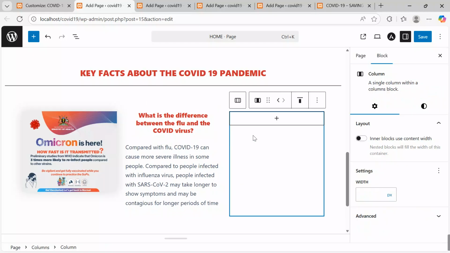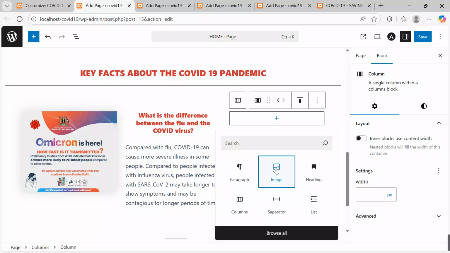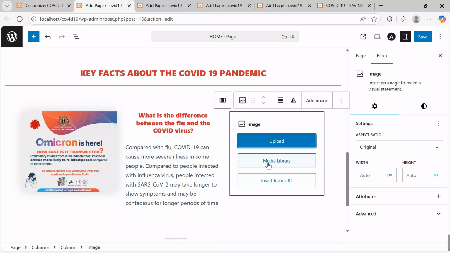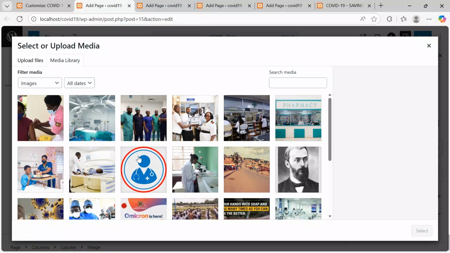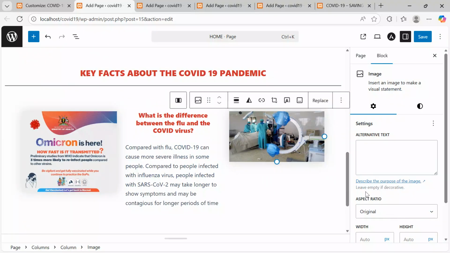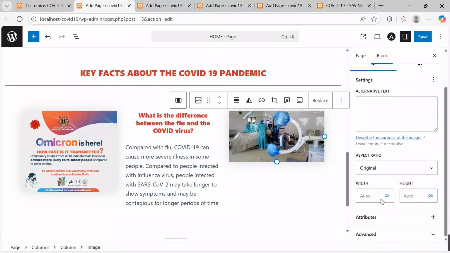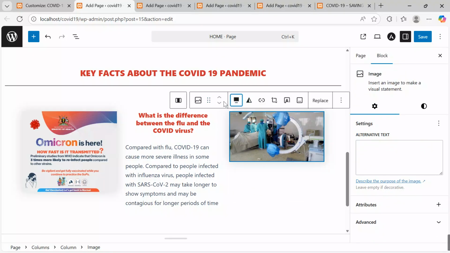Yes, after putting that, I want to also insert one more image. Come here, the image we are going to insert, media library, and then wait for the images to load. Let's take which one? Let's take this, click select, and then come over this image. What can we change? Yes, let's keep it at full width. Yes, full width. And then after keeping it full width, save changes.